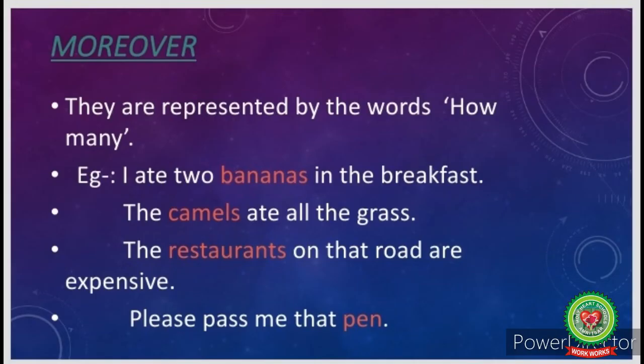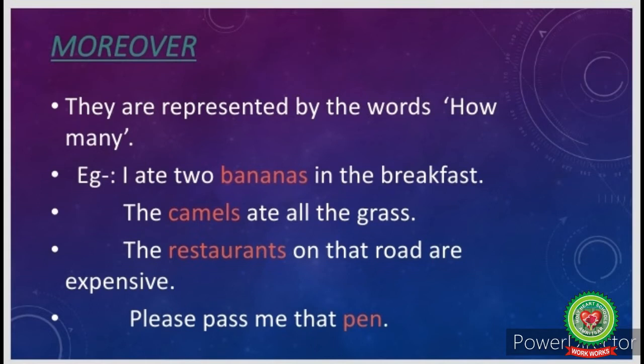Moreover, students, countable nouns are represented by the words how many. Like, how many bananas did you eat at breakfast? I ate 2 bananas at breakfast. That means bananas can be counted. The second example: the camels ate all the grass. That means we can count the number of camels that ate all the grass in the desert. The restaurants on that road are expensive. We can count the number of restaurants on a particular road that are expensive.